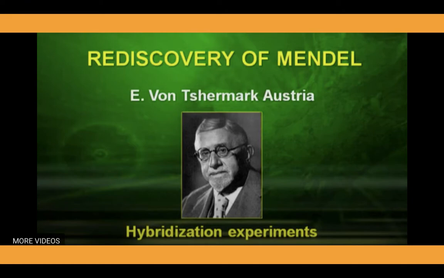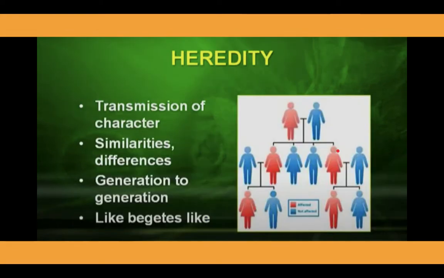All three scientists did many hybridization experiments to rediscover Mendel's principles and laws, on which today's genetics is based.